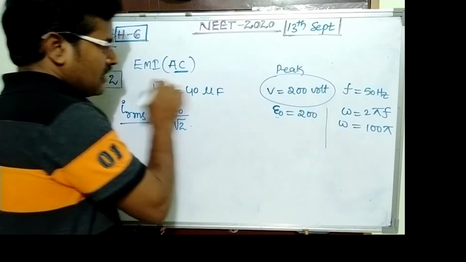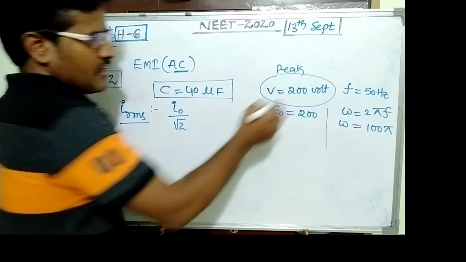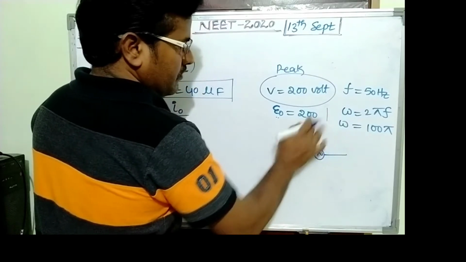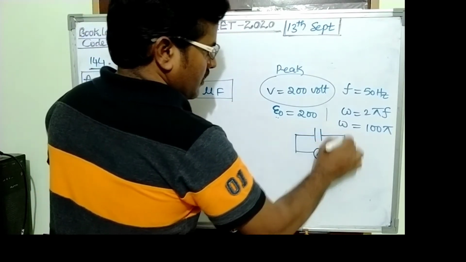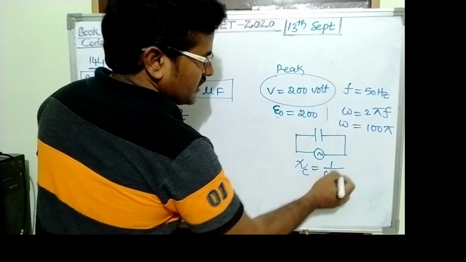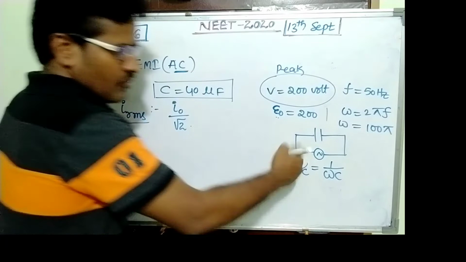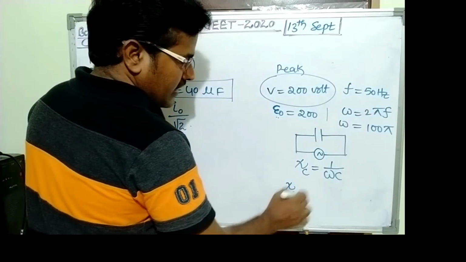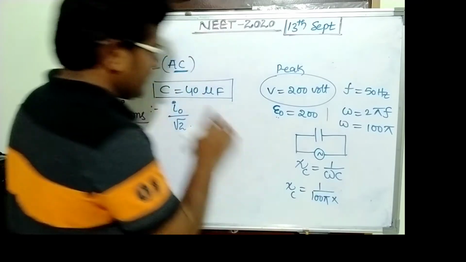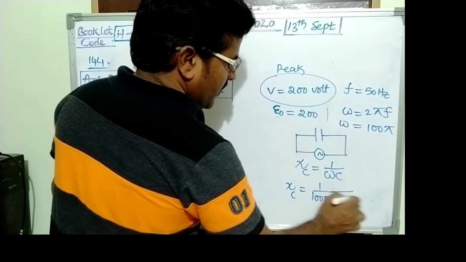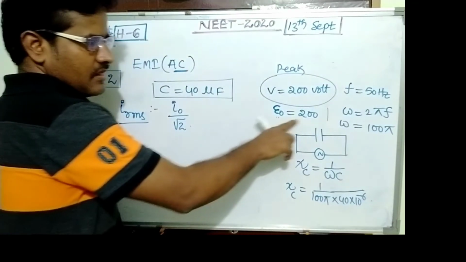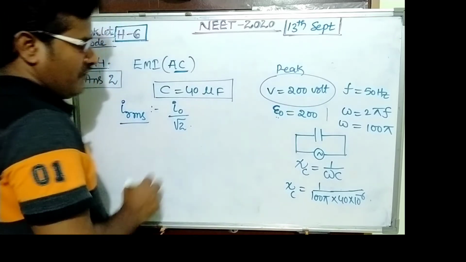In a capacitor in an AC circuit, the reactance XC is nothing but 1 upon omega C. So XC is 1 by 100 pi into the capacity 40 microfarad, 40 into 10 power minus 6.